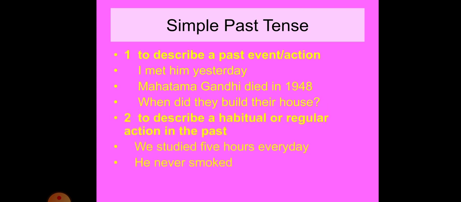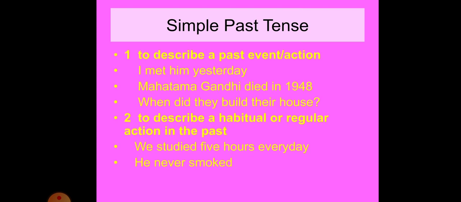Next is simple past tense. Simple past tense is used to describe past event or action. I met him yesterday. Mahatma Gandhi died in 1948. When did they build their house? This is the past event, and generally simple past tense is used for the sentences where yesterday and last is used. Okay, as first sentence I have given you, I met him yesterday.